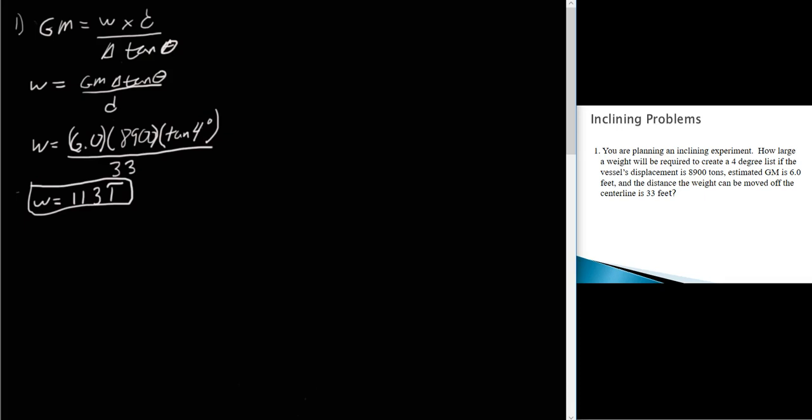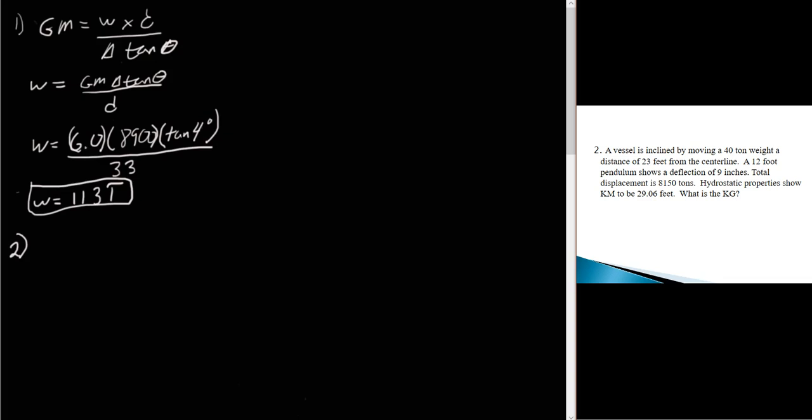All right, so now let's do problem number 2. In this case, we have a vessel inclined by moving a 40-ton weight a distance of 23 feet from the center line. The 12-foot pendulum shows a deflection of 9 inches. Given the hydrostatic properties, what is the KG?